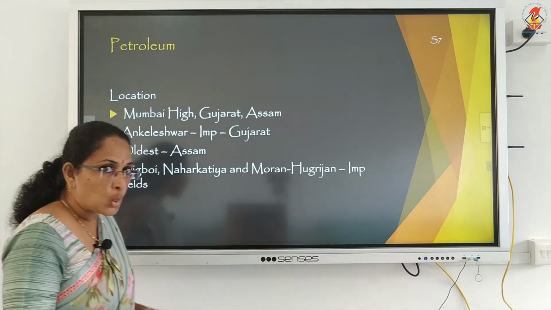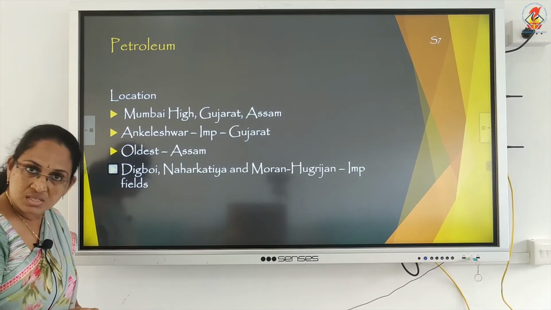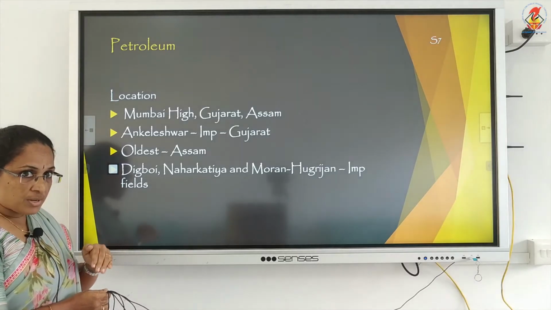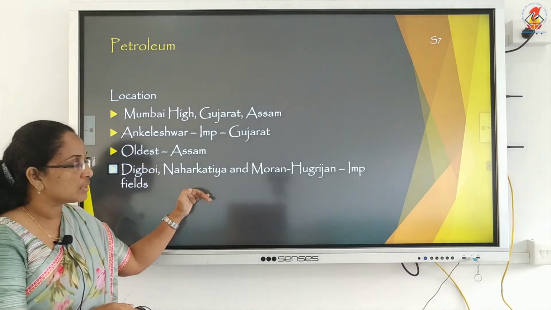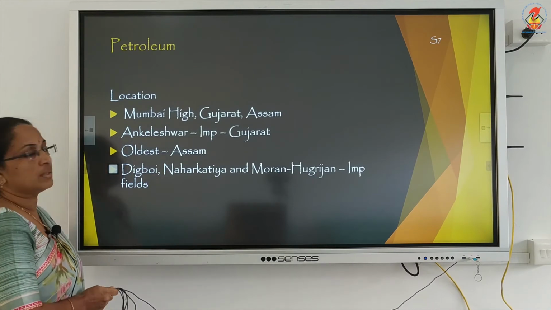Okay, so we were discussing the petroleum deposits, locations in India: Mumbai High, Gujarat and Assam. In Gujarat, Ankleshwar is the main reserve of petroleum, and the oldest petroleum producing state is Assam. In Assam, major areas are Digboi, Naharkatia and Moran Hujrijan, the important fields.